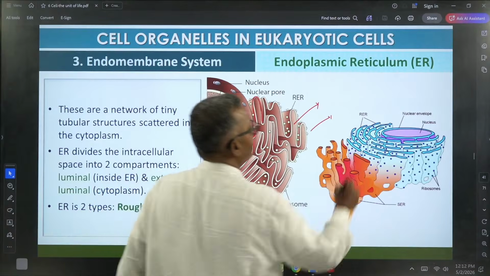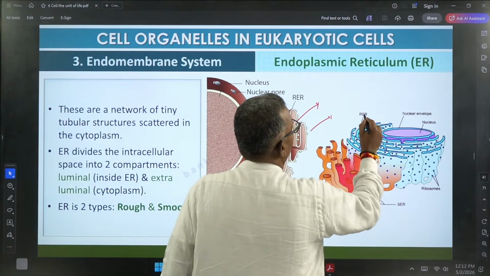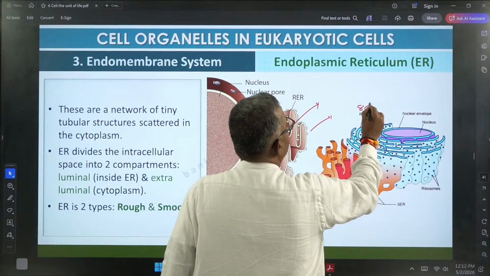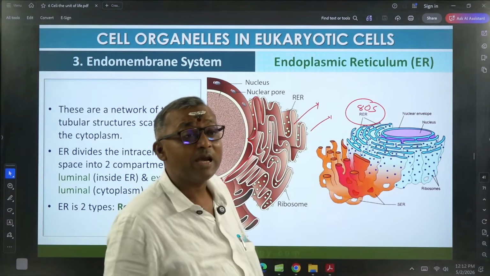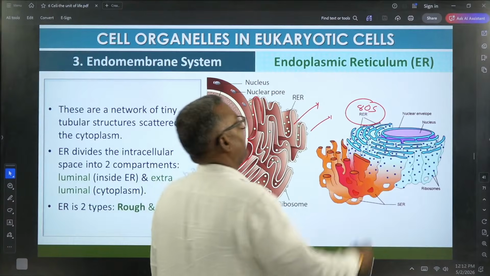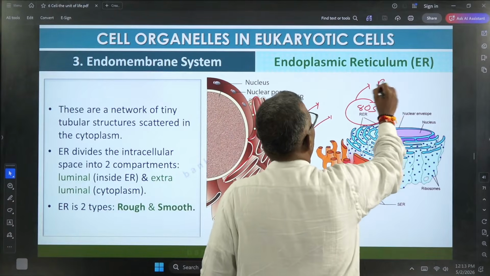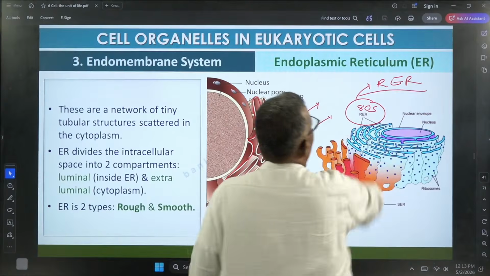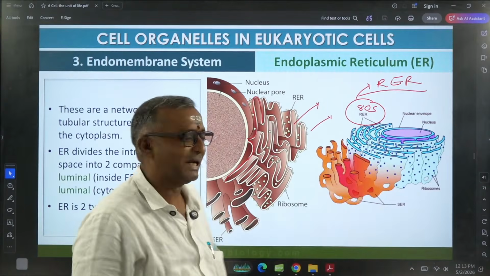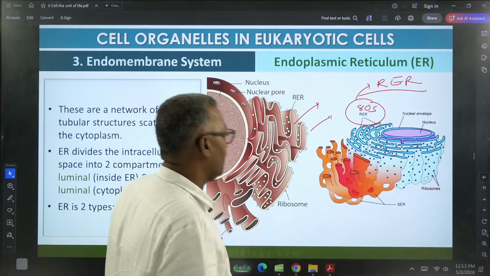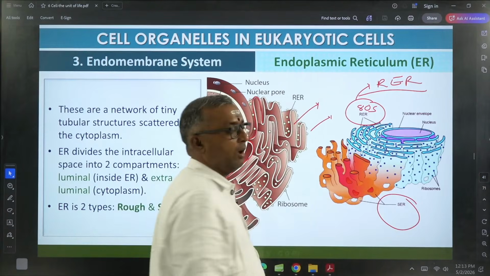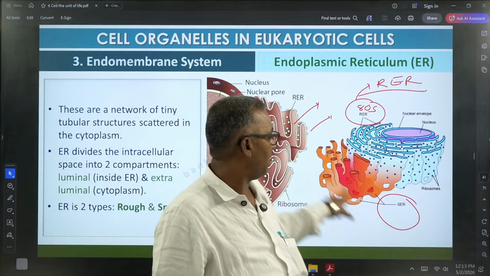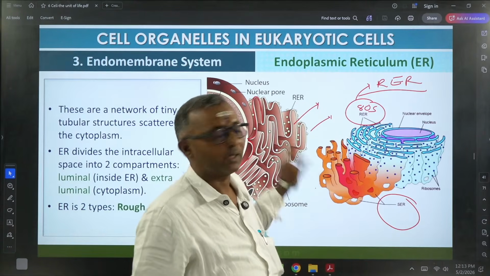If the surface of endoplasmic reticulum is studded with 80S ribosomes, which ribosomes? 80S ribosomes, then it is called rough endoplasmic reticulum, that is also called RER, or granular endoplasmic reticulum. If there are no 80S ribosomes on the surface, then it is called smooth endoplasmic reticulum.